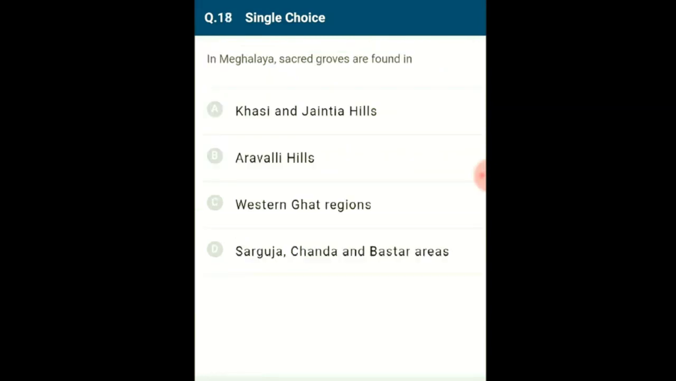Question number 9. In Meghalaya, sacred groves are found in. Sacred groves are forests which are generally worshipped by certain cultures. Such sacred groves are found in Khasi and Jaintia hills in Meghalaya, Aravalli hills of Rajasthan, Western Ghat regions of Karnataka and Maharashtra, and the Sarguja, Chanda and Bastar areas of Madhya Pradesh. So the answer for this question is option A, Khasi and Jaintia hills.